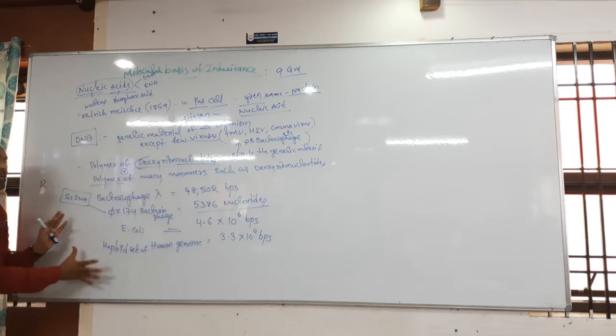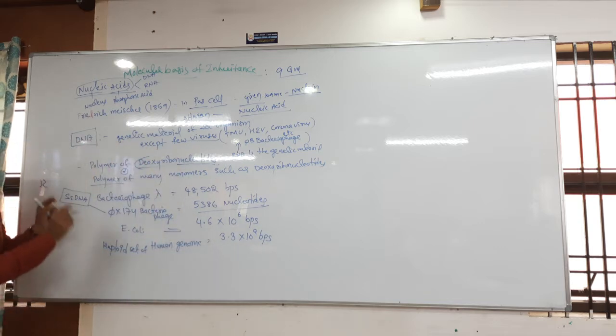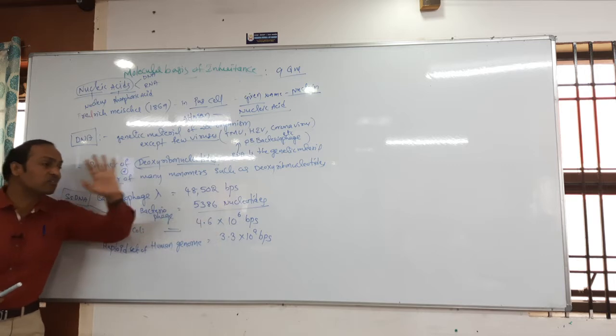Get the clarity, students? This may be asked either in a statement type of question or in a match the following question. Got it, students? Okay, now 5386 nucleotides.